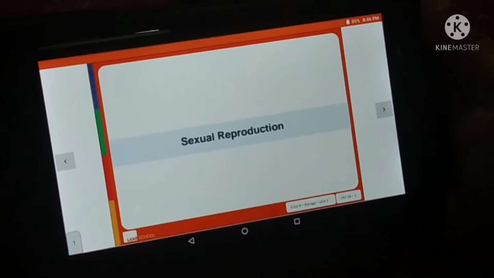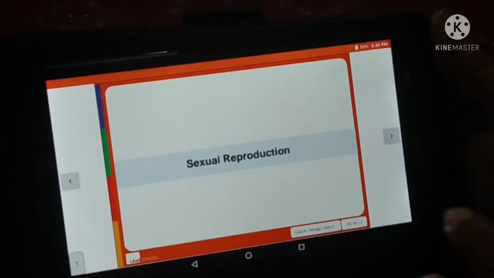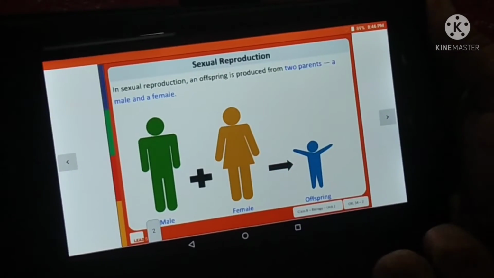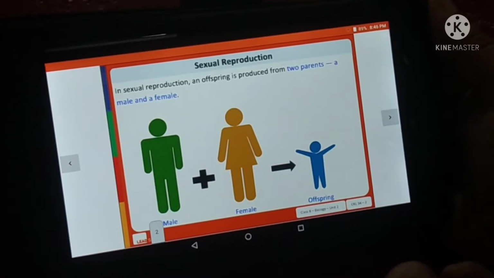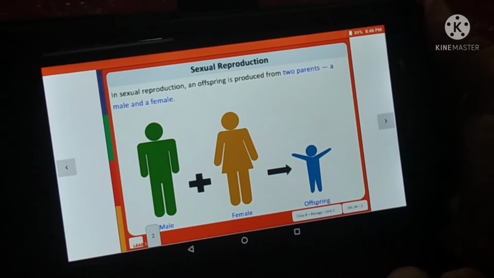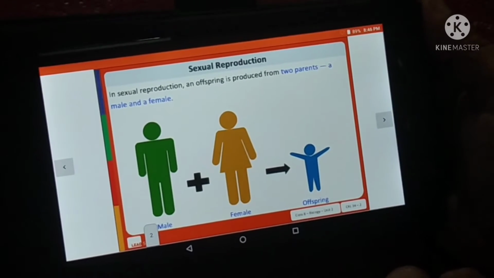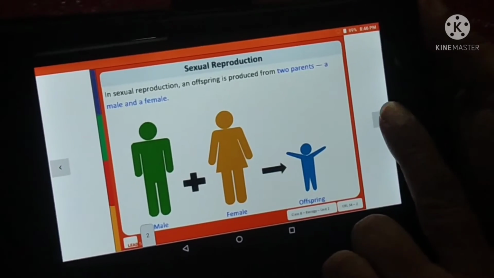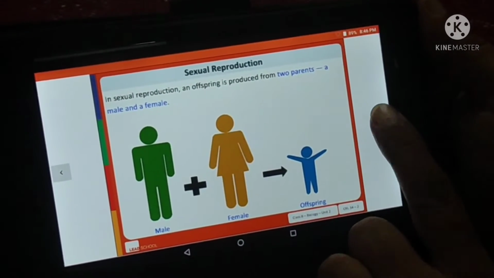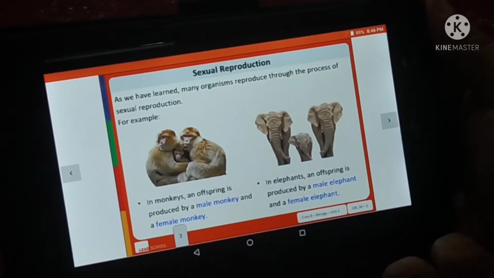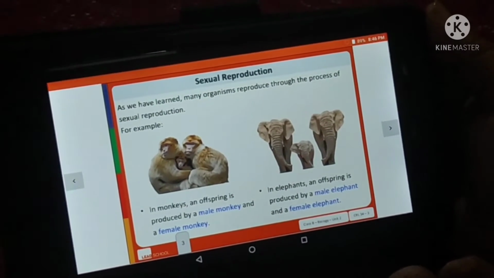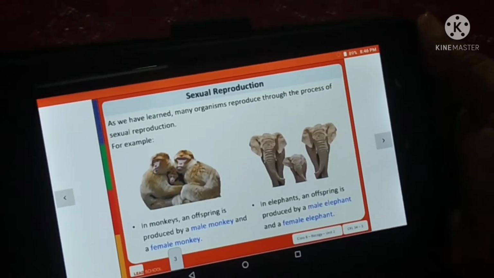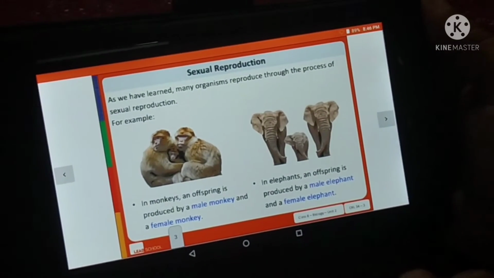Students, now we will understand sexual reproduction. In sexual reproduction, an offspring is produced from two parents, a male and a female. As we have learned, many organisms reproduce through the process of sexual reproduction.